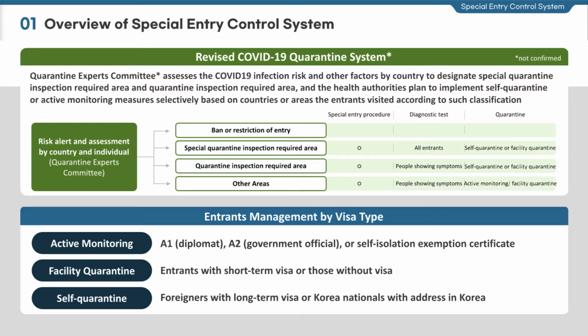As for diplomats, we place them on the active monitoring list, considering that their status has been managed by the diplomatic office concerned, and Korean nationals or foreigners staying a long time with address in Korea are required to stay at their home or residence for self-quarantine. Foreigners with short-term visa who are difficult to self-isolate themselves are transferred to temporary residential facilities for quarantine.